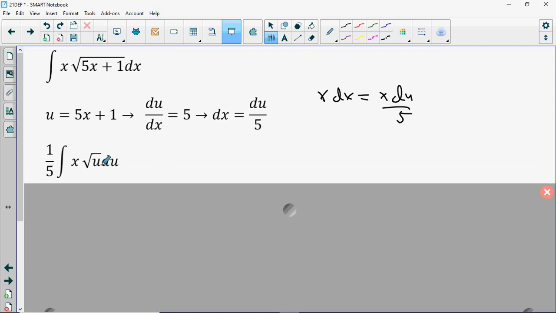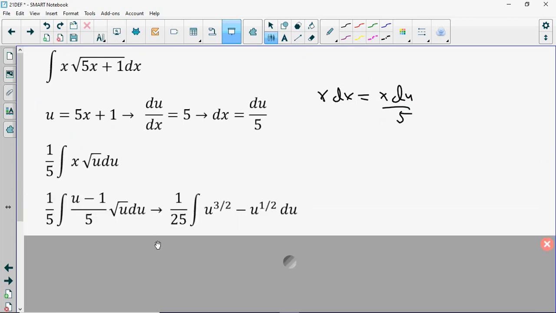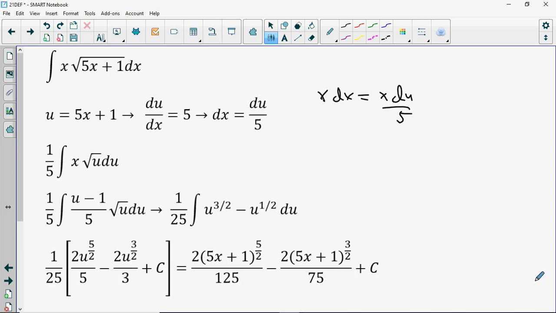So sometimes we're going to have an additional step that we need to go through in order to address this, which is just to look at your original substitution and recognize, oh, you know what? If I can write u in terms of x, that means I can write x in terms of u, because x is going to be equal to u minus 1 all divided by 5. And then from here, the integral again becomes pretty easy. I'm going to factor out this 5, just give myself 1/25 out front, and then multiply u minus 1 by the square root of u, and that just gives me power rule. That's easy to do.